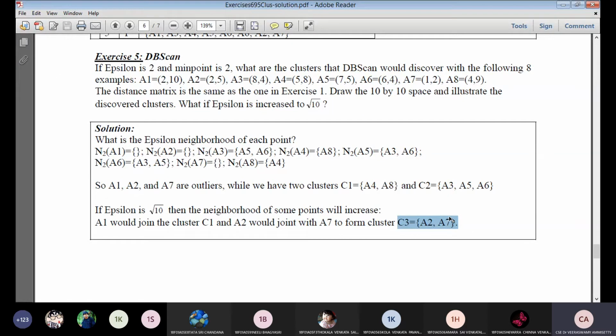We also take different kinds of points, that is, DBSCAN would discover clusters in the following 8 examples. Here I am taking 8 different samples of data. Based on the samples of data, first I need to compute with epsilon equal to 2, and find the neighborhood points for each and every point of the data. First I need to compute the neighborhood of A1. The neighborhood of A1 is computed as the points whose distance is less than or equal to 2.